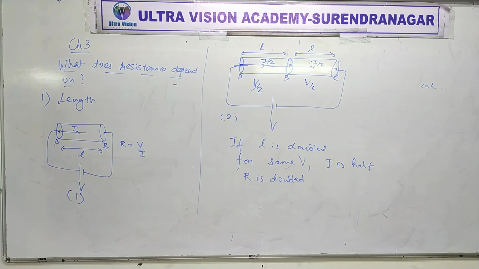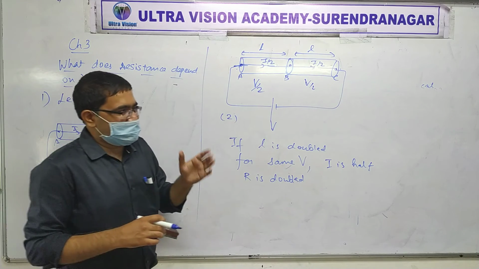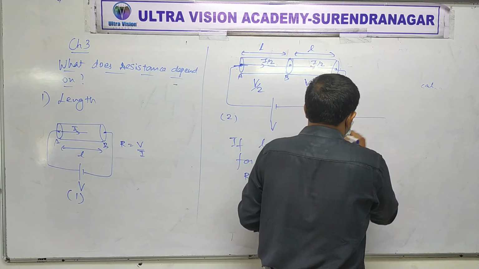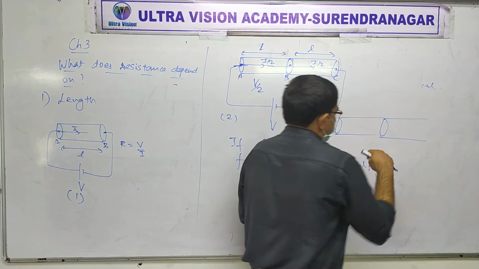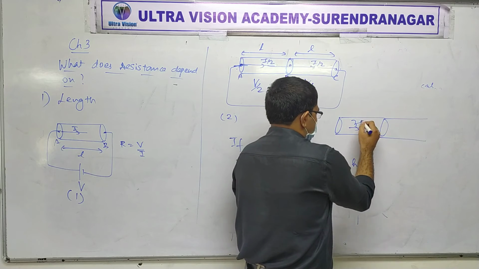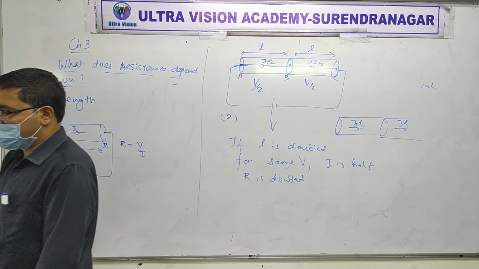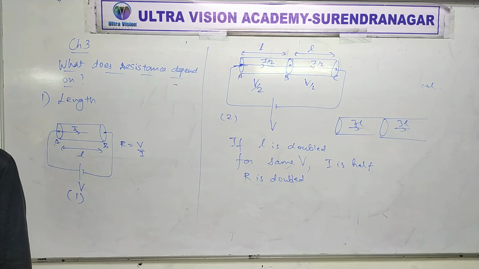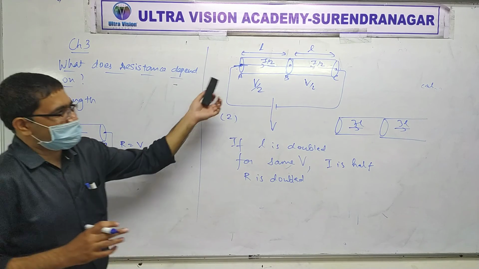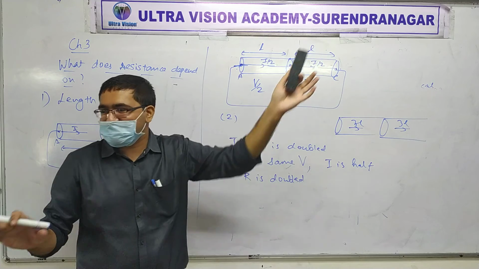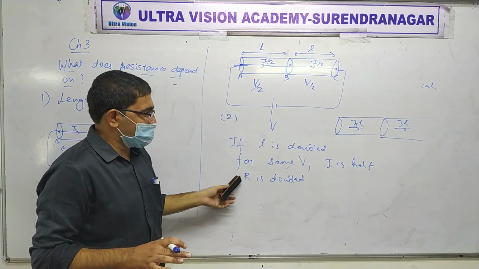Total current? No. There is only one current. If you think about it this way, there are two pipes that you have joined, and if 3 liters of water flows here, here also 3 liters of water will flow. So how much water is flowing? Not 6 liters, 3 liters, isn't it? Okay, so that's why the current is I by 2. Not clear? So current is half.